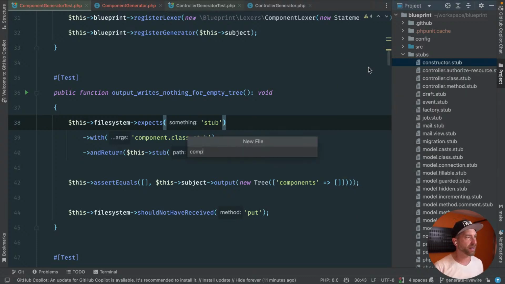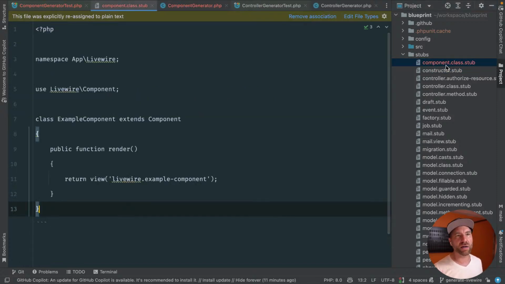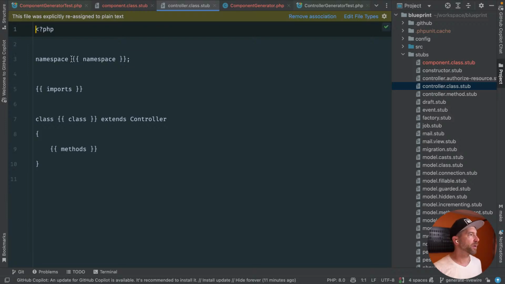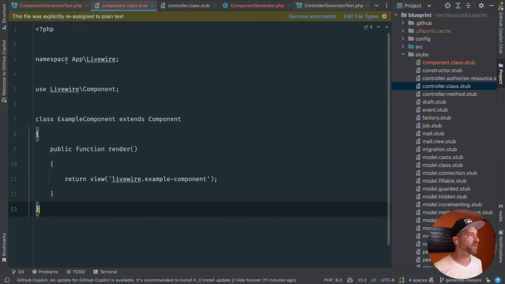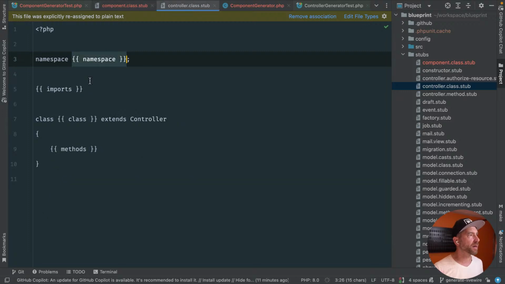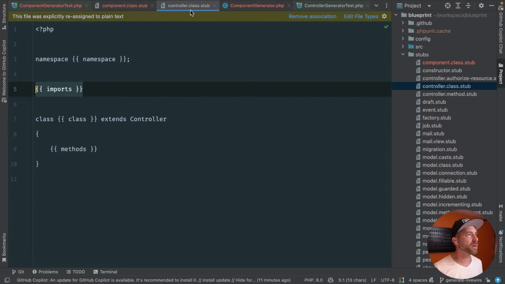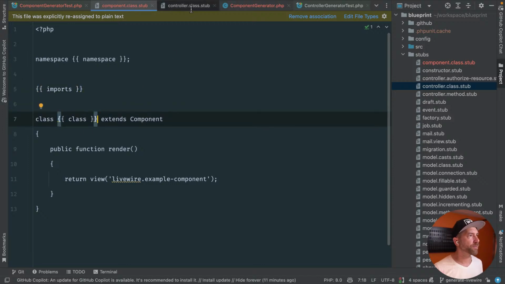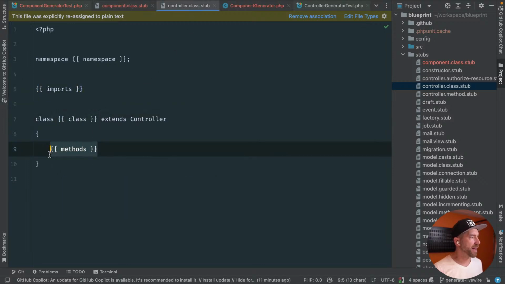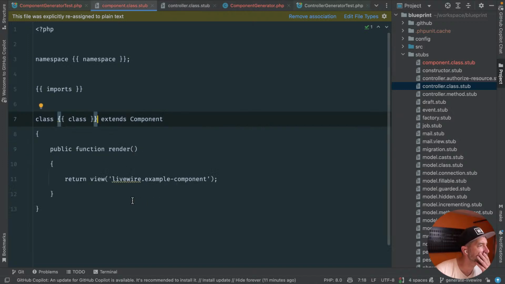Okay, so let's do a component class stub. Let's paste this in there and let's kind of borrow our placeholders here. Let's backfill these placeholders. So we have namespace, we have the imports, that'll be here. We have the class, that'll be here. And then we have all the methods. We're always going to render something.